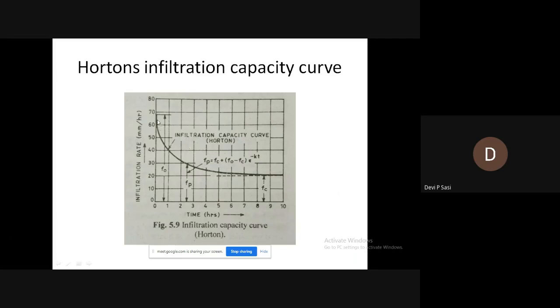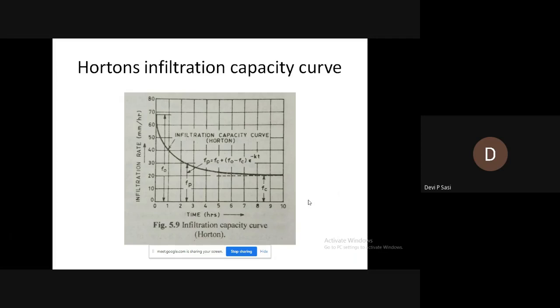At first the infiltration is more, then it reduces, and finally it reaches a constant value. Initially, when the soil was dry, the infiltration capacity was more, and after that the soil becomes wet. So the curve falls, and finally it reaches a constant value, and the infiltration rate corresponding to that is known as Fc.